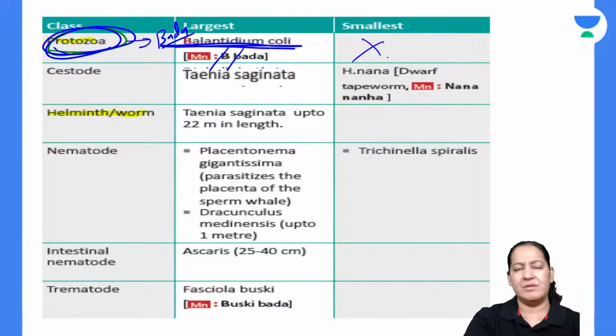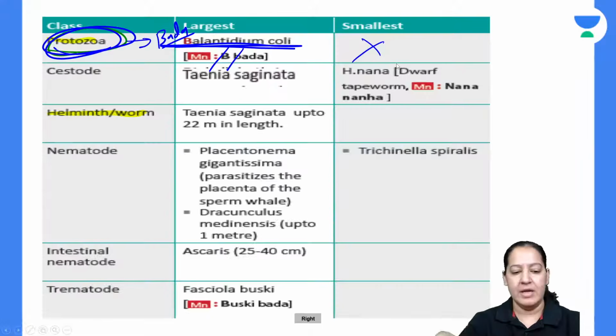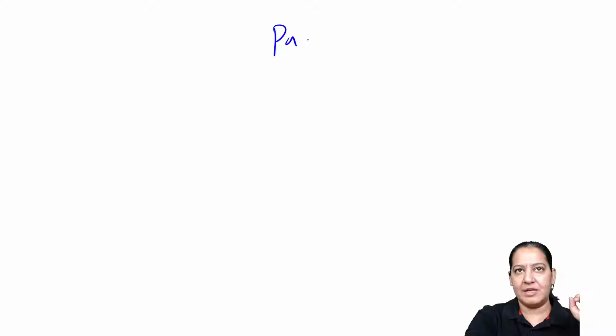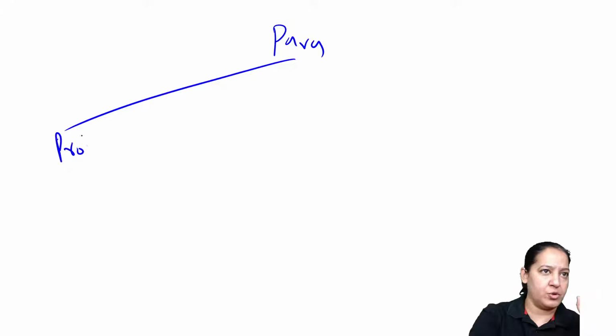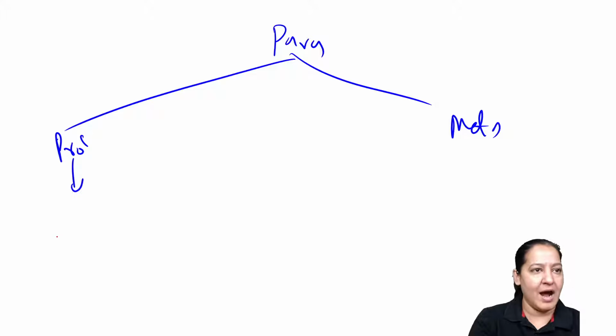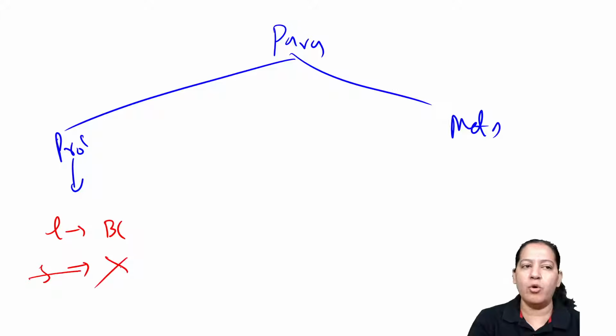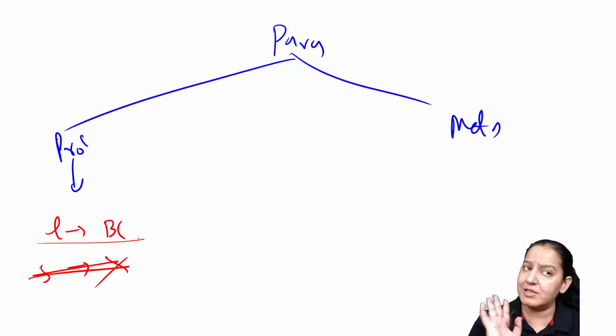The smallest protozoa, we cannot comment, so leave the smallest. Among the protozoa, the largest is Balantidium coli. Now let me start the 3 categories one by one. In the protozoa, the largest one is Balantidium coli. There is no smallest, so I cannot comment on that, and there will be no question on the smallest. But the largest one is asked multiple times.